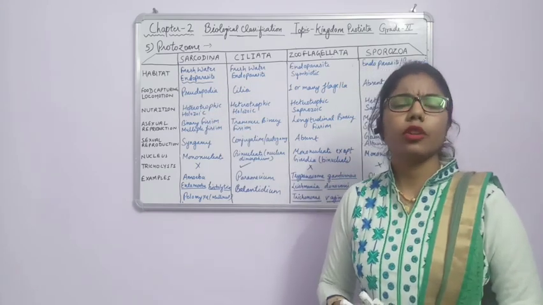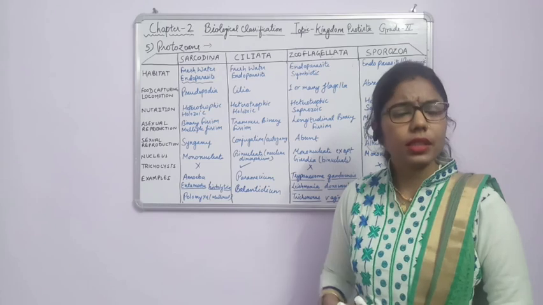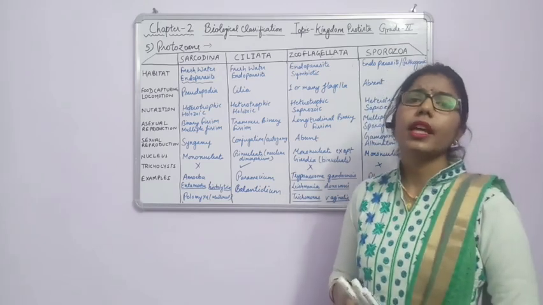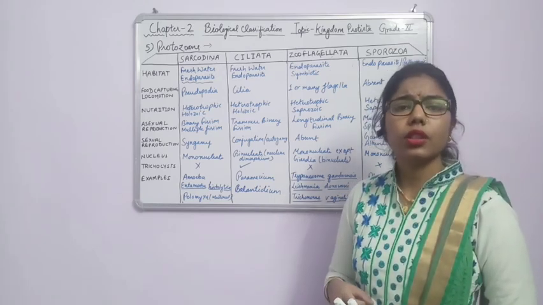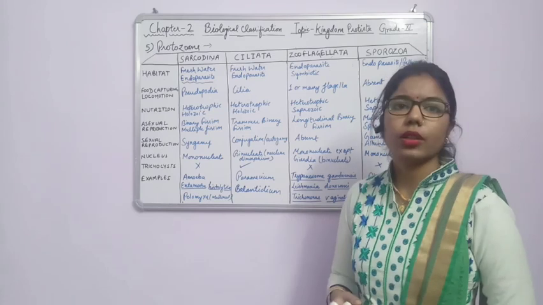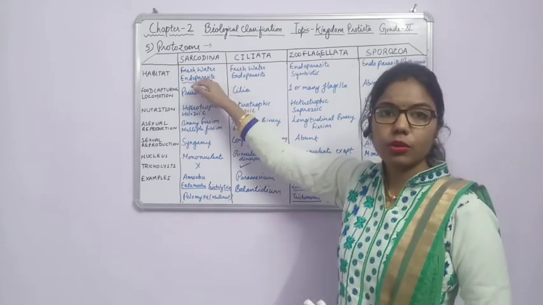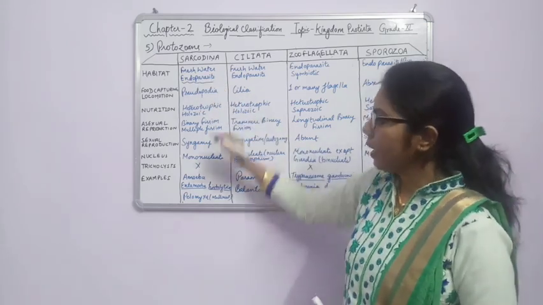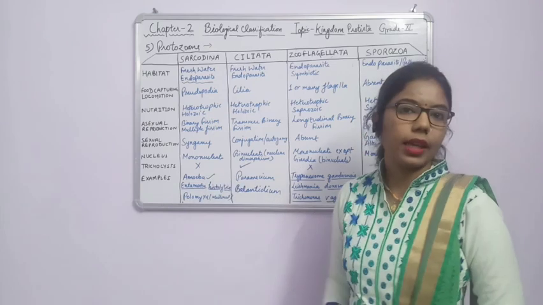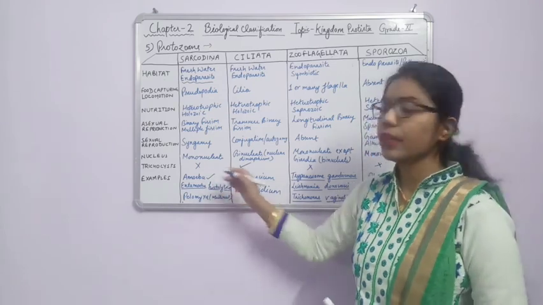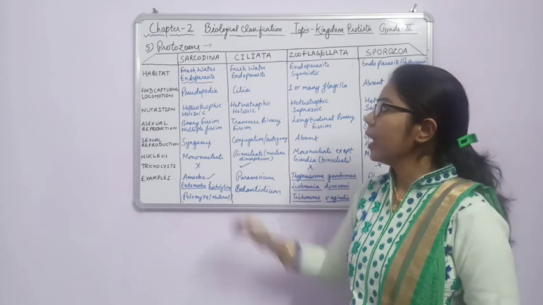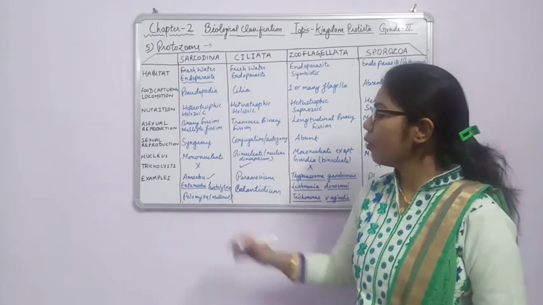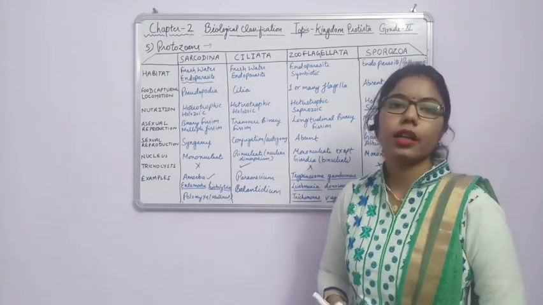So what is the meaning of endoparasite? Something which is present inside the body, and takes nutrition while having a harmful or killing effect on the body. So we have different examples. Amoeba is present in fresh water, and for the endoparasite the example is Entamoeba histolytica. So what is this?